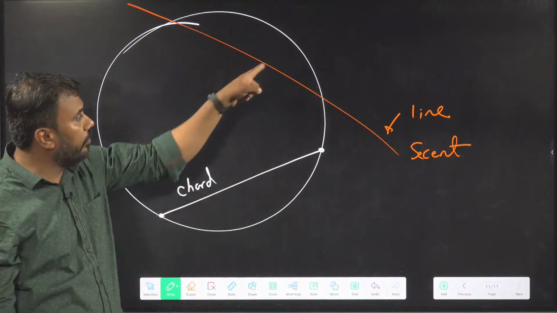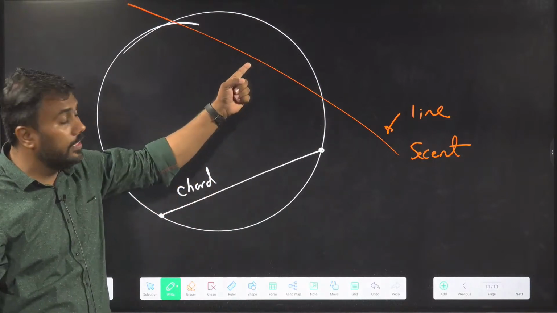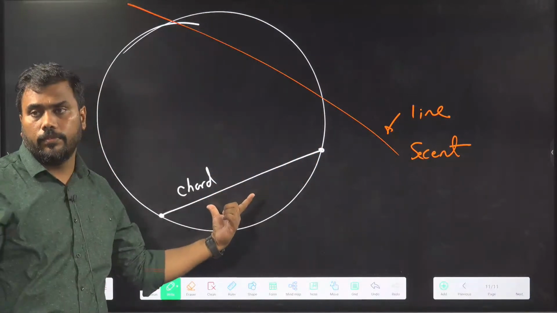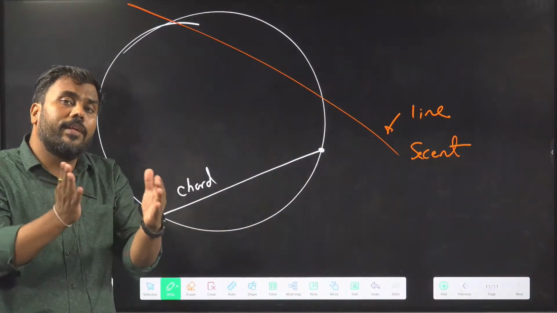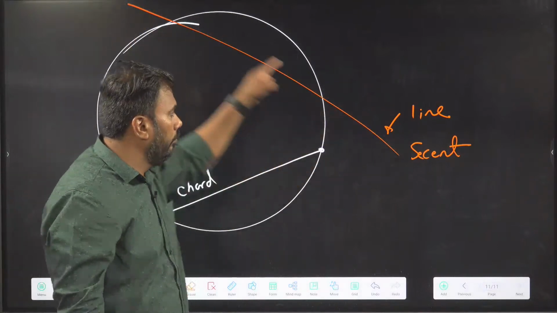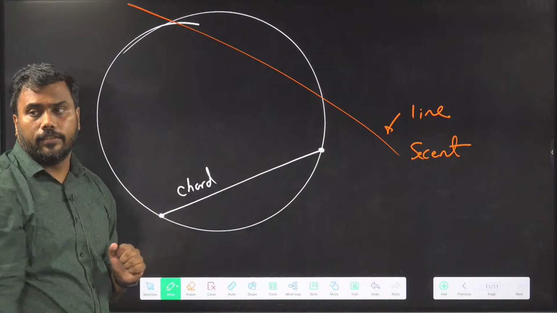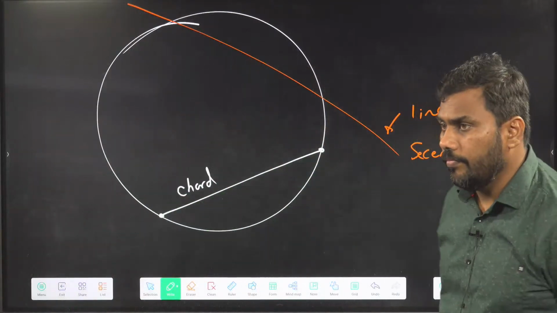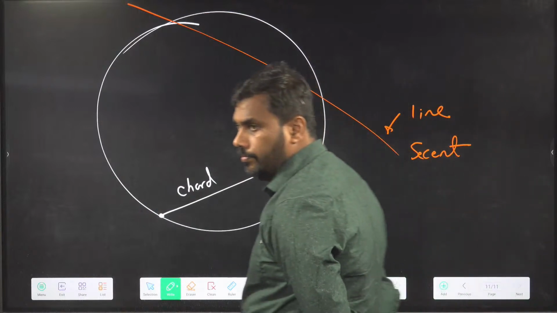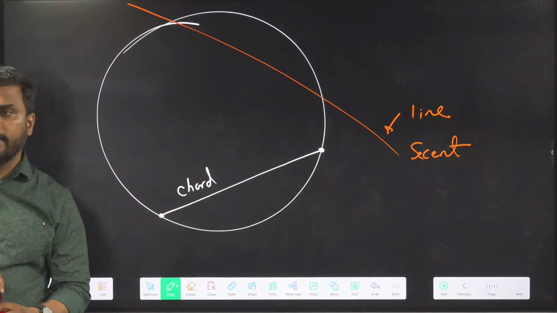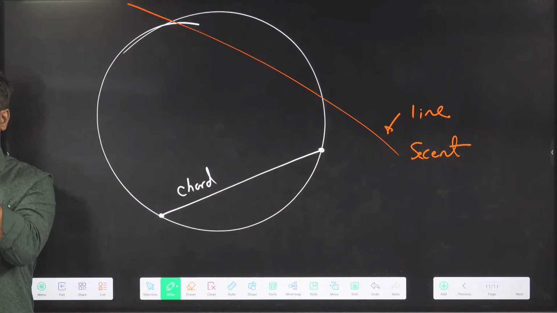What is the difference between chord and secant? Secant is a line, chord is a line segment. The name itself suggests it is a segment of a line. A line has infinite length, but a line segment has finite length. Is this clear? Line segment and secant.